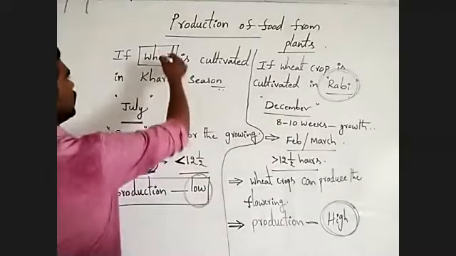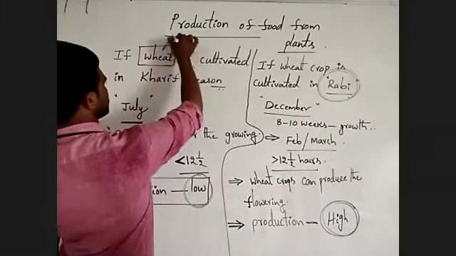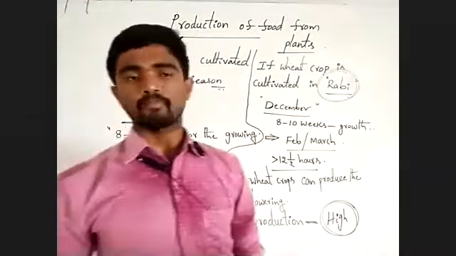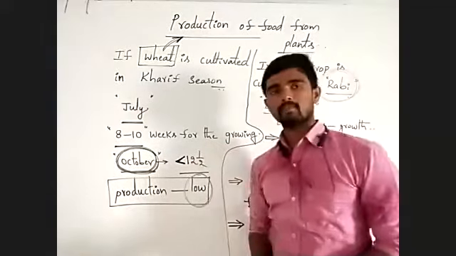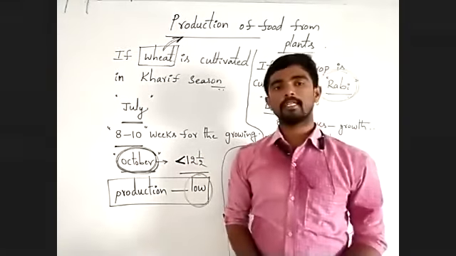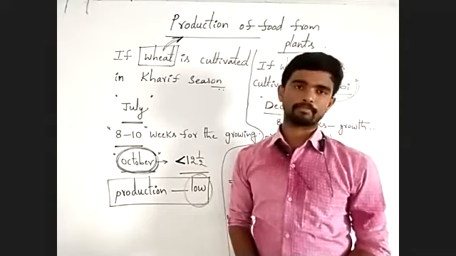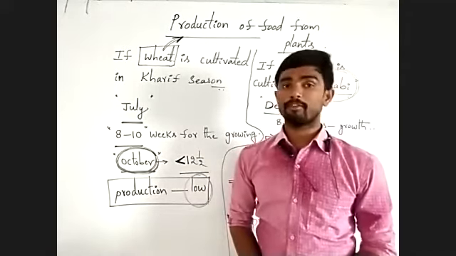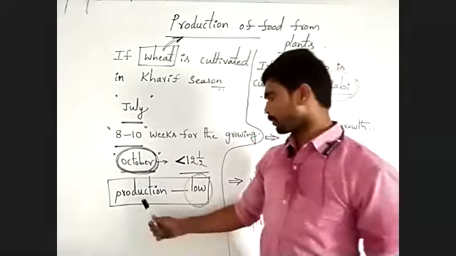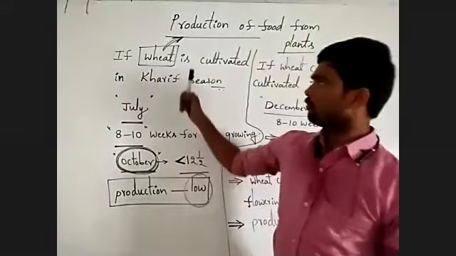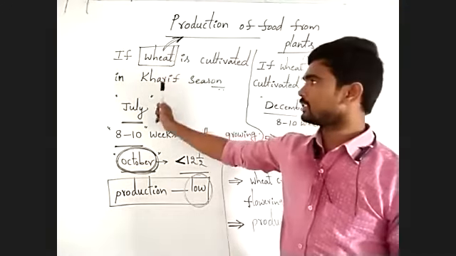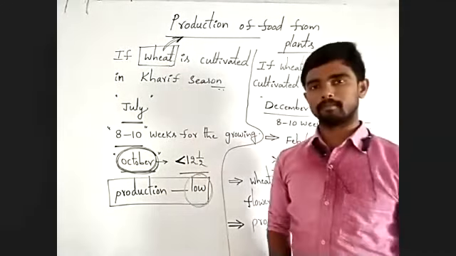That is why the flowering process is affected negatively, and more flowering is not produced in the wheat plant. That is why production is very low when farmers cultivate the wheat crop in Kharif season.